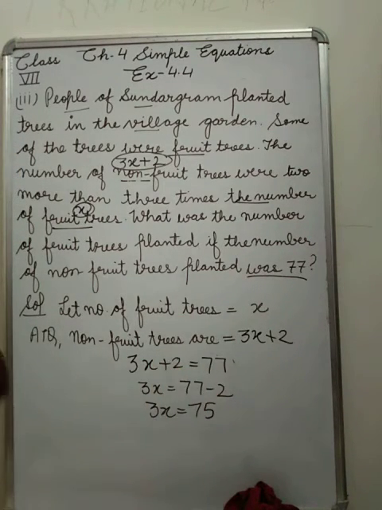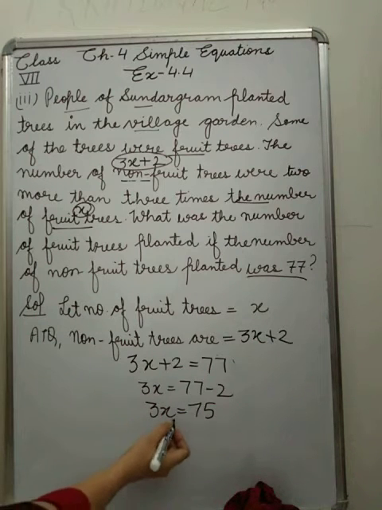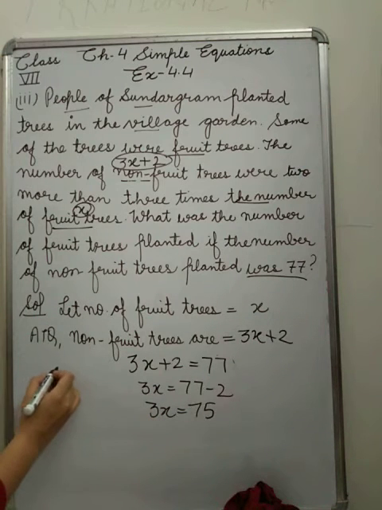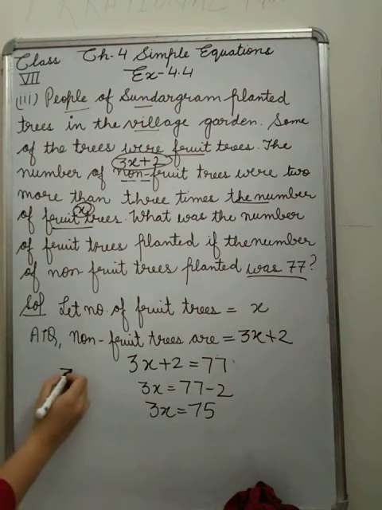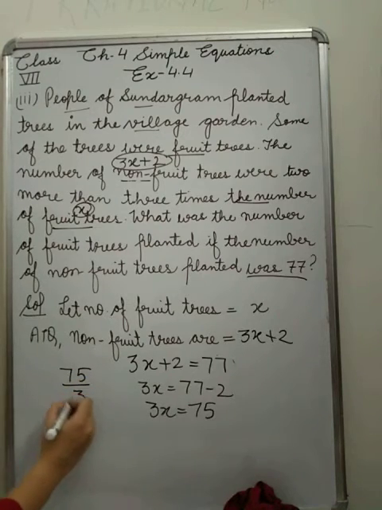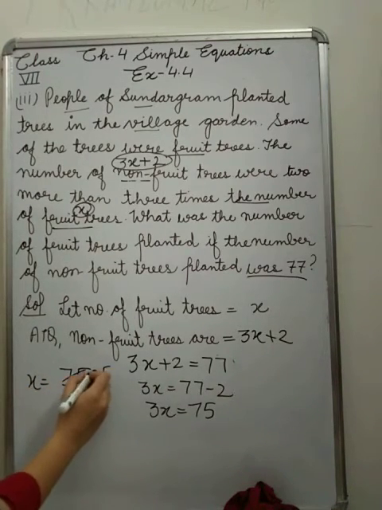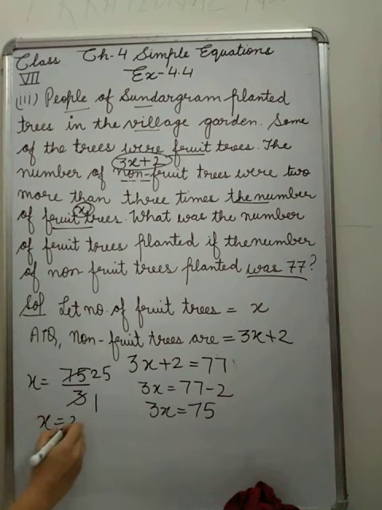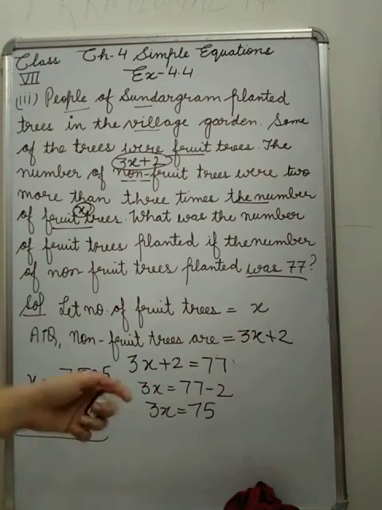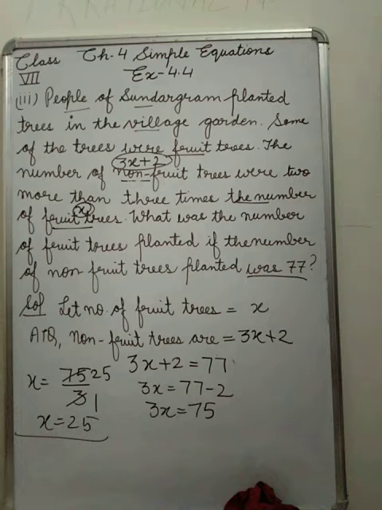Now see here, 3 is in multiplication, so it will be in division. So x is 75 by 3, that will be 25. So that means x value is 25. The number of fruit trees are 25, that is what they are asking.